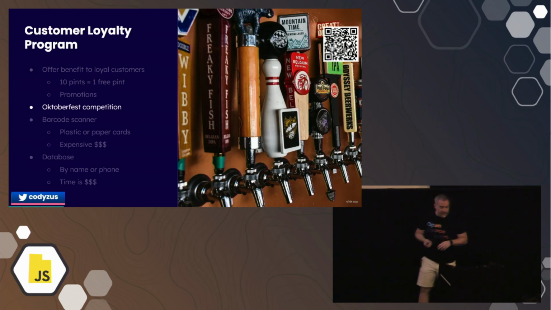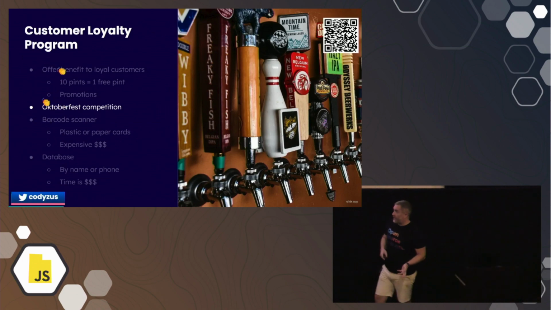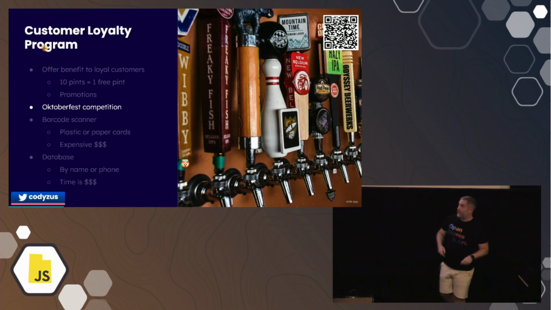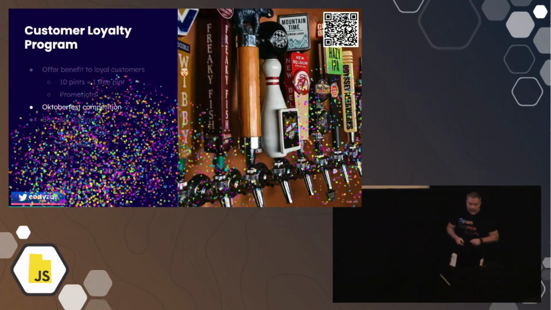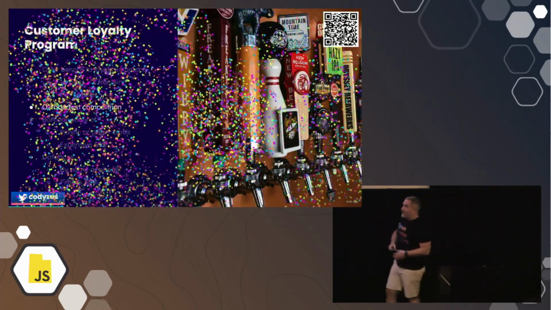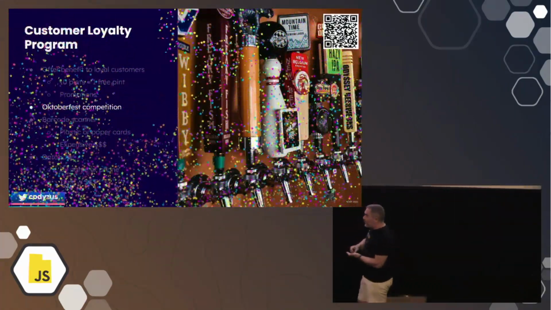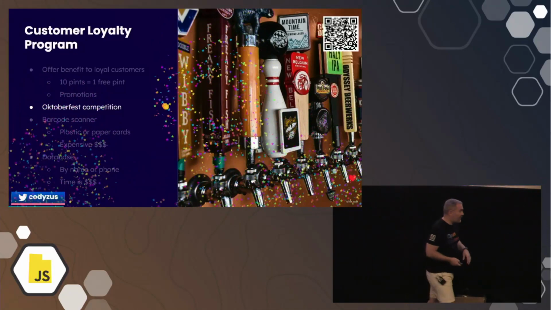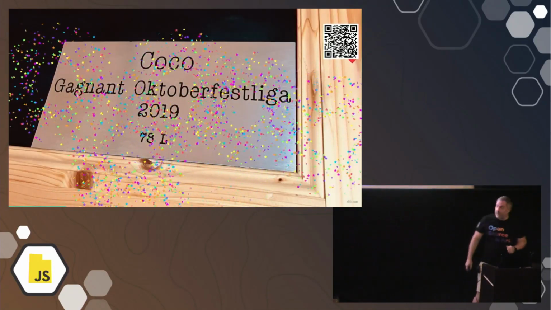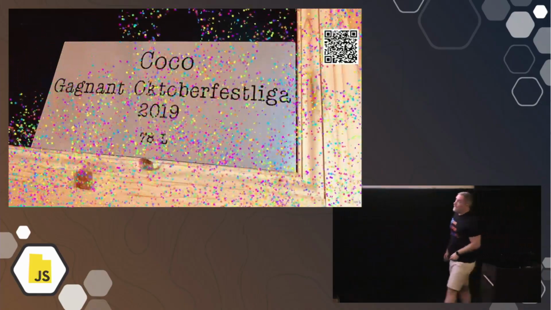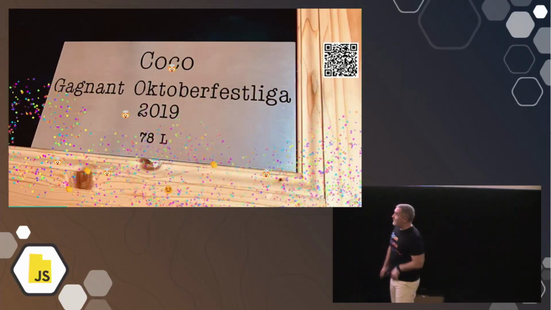And he also runs these competitions for Oktoberfest, which surprised me. Oktoberfest actually starts at the end of September, starting really soon, I think in about a week. And it's 2.5 weeks long. And in the past, the competition was how many pints of beer can you drink? And he'd write down how many pints of beer everybody drank. This person, Coco, drank 78 liters of beer in 2019. I don't know Coco, and it's not me. Even though my first name is Cody, that's not me.